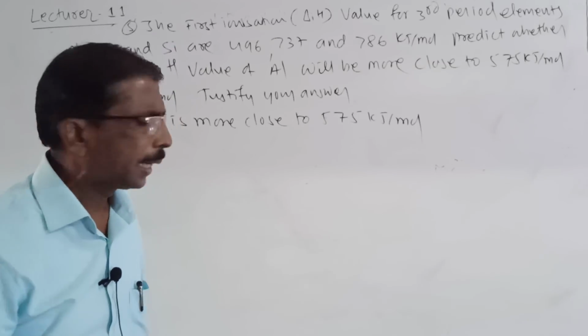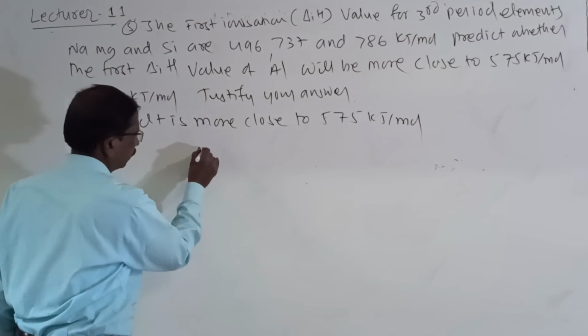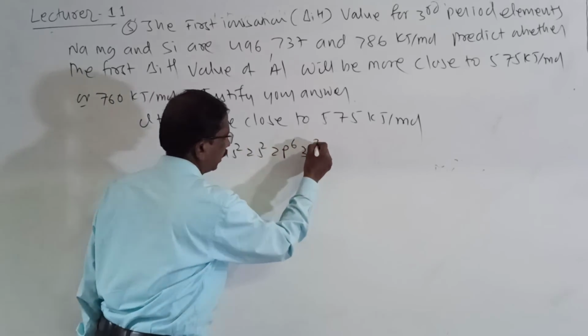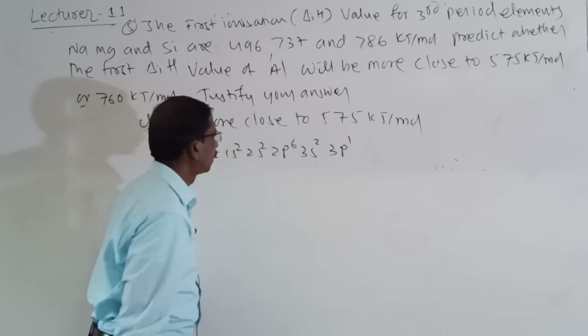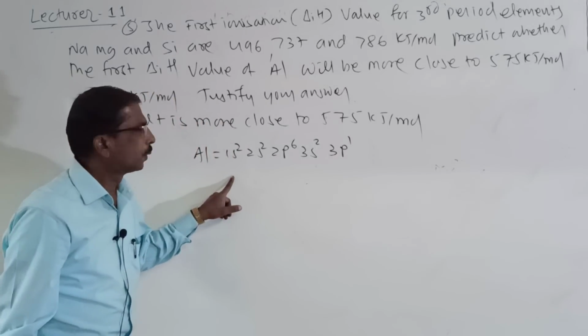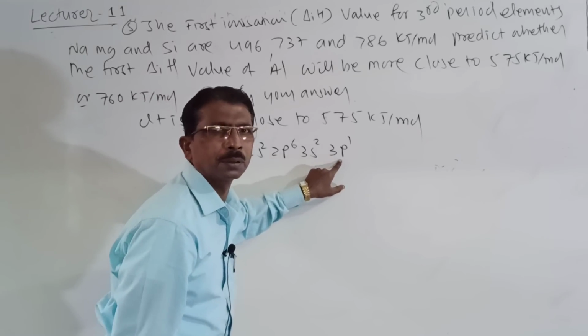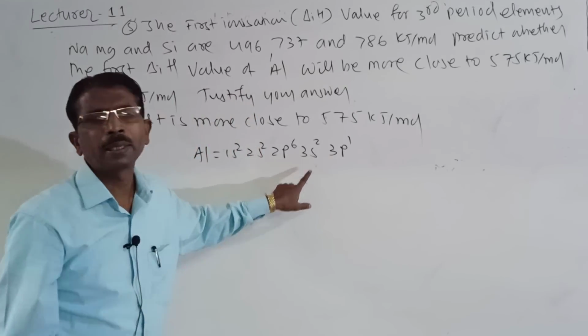Look here students, aluminum is 1s2, 2s2, 2p6, 3s2, 3p1. Here 13. The 3p orbitals are shielded by 3s.